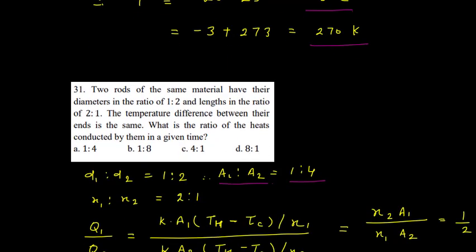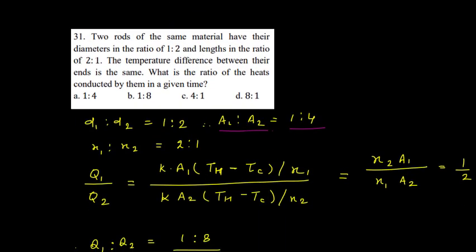So Q1 upon Q2 we have to find out. So let us write the formula for Q1. As they are made up of the same material, the value of K remains the same. So K into A1 into TH minus TC. Now the temperature difference is also given the same. Temperature difference between their ends is the same, means TH minus TC for both the metals is the same. So I will consider this TH minus TC the same at both the places.